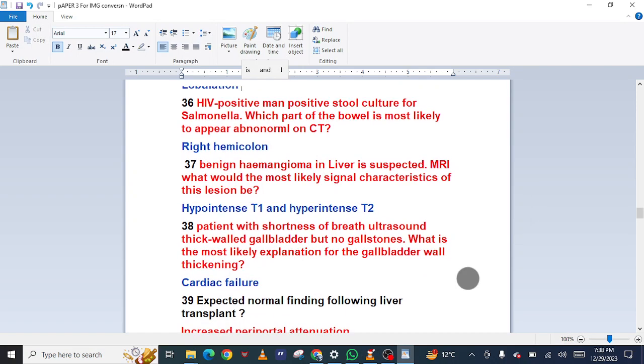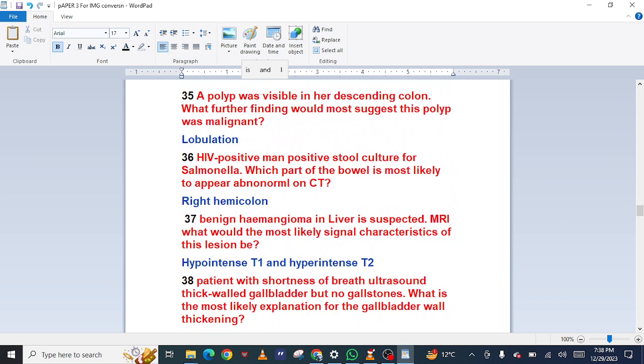What further finding would most suggest this polyp was malignant? Lobulation. 36 HIV-positive man, positive stool culture for salmonella. Which part of the bowel is most likely to appear abnormal on CT? Right hemicolon.